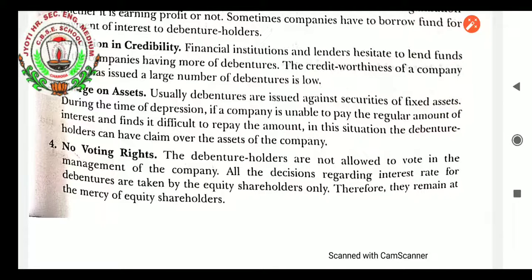No voting rights. The debenture holders are not allowed to vote in the management of the company. All the decisions regarding interest rate for debentures are taken by the equity shareholders only. Therefore, they remain at the mercy of equity shareholders. So, there are no voting rights, students.